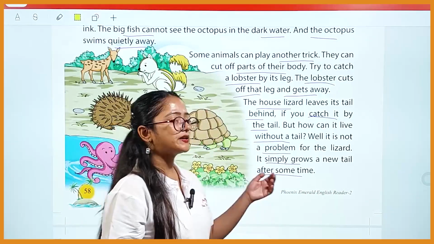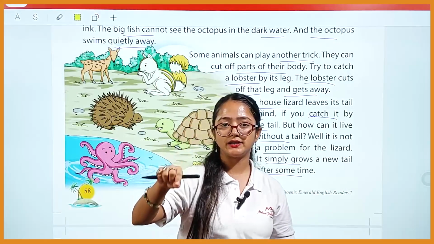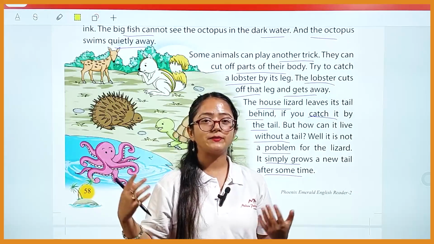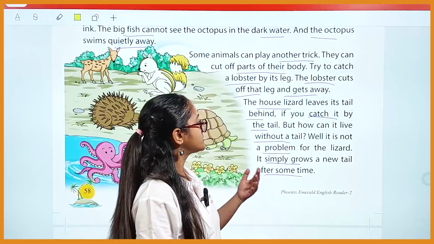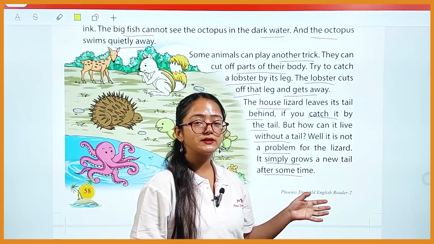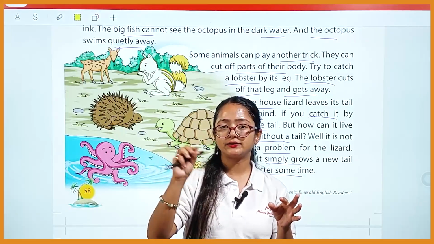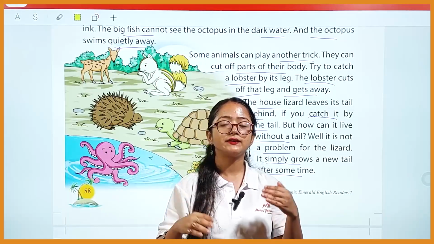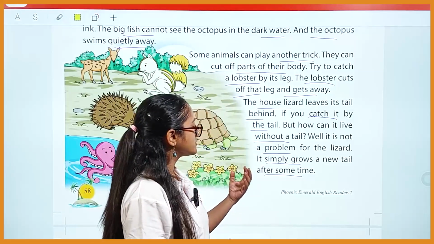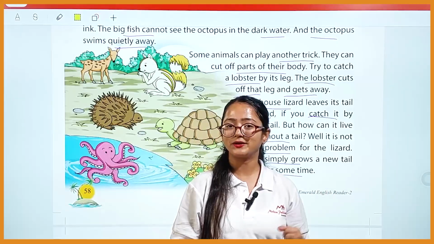Okay, so there is also another example of the house lizard. If you try to catch them by the tail, they are very clever. They just cut the tail off, and you can't catch them. So that is how they escape. Then the question arises: how can they survive without a tail? So basically, student, the lizard has that type of body in which the tail gets renewed. That means they will get a new tail after that. So they grow it on their own, and that is how they keep themselves safe.